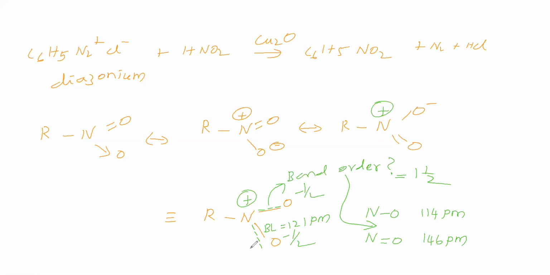Why distribute it equally into both places? Because this compound has only one N-O bond length. Only one N-O bond length means both these N-O bonds are present in a similar manner. Therefore, both have the same bond length, so both have the same bond order. Same bond order means the pi bond is distributed equally into both places. So we have seen about the resonance hybrid.